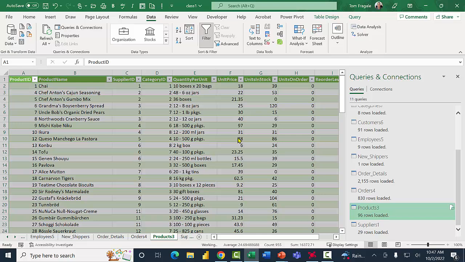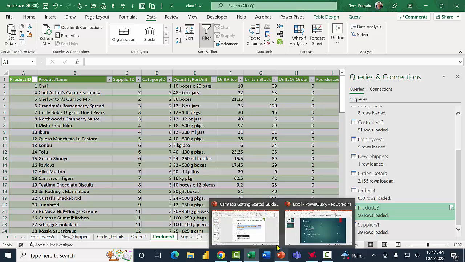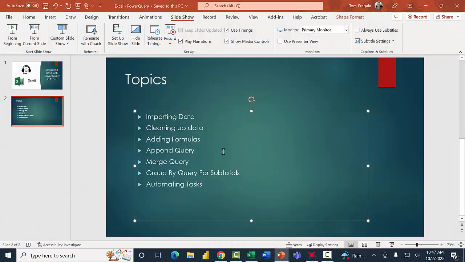And now when the data refreshes, then if I go to the right, I'm sure I'll see the reorder field. So in that part of the class, I wanted to make sure that we cleaned up the data, we added the formulas. Next, I want to show you a couple special queries. So an append query is where we can combine two tables into a larger table. Let's try an append query.